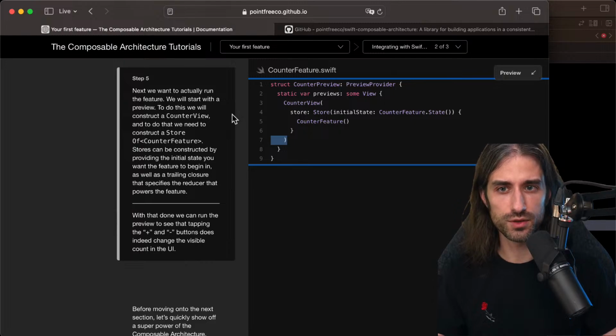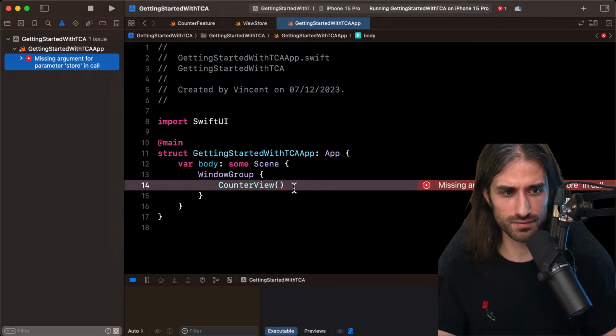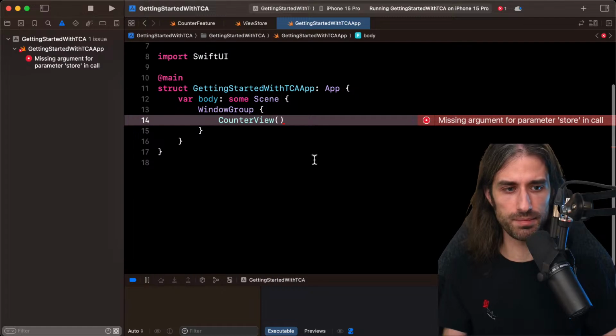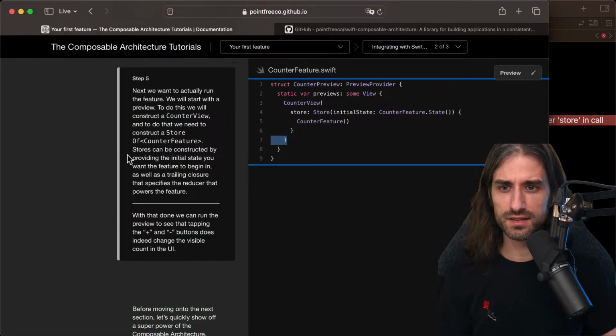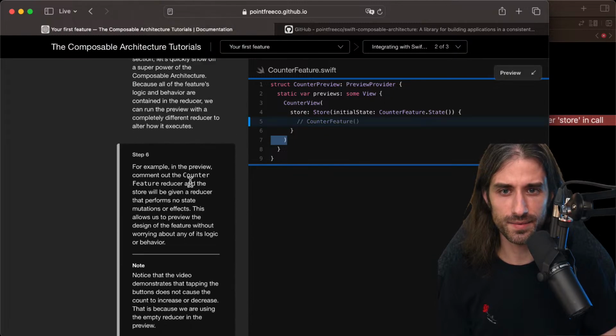We will start with a preview. To do this, we construct a counter view, and to do that, we need to construct a store of counter feature. So it's what I was missing here in order to be able to run the app in the simulator. So stores can be constructed by providing the initial state you want the feature to begin in, which links to the question you had just before, Prathamesh, as well as a trailing closure that specifies the reducer that powers the feature. So let's see.